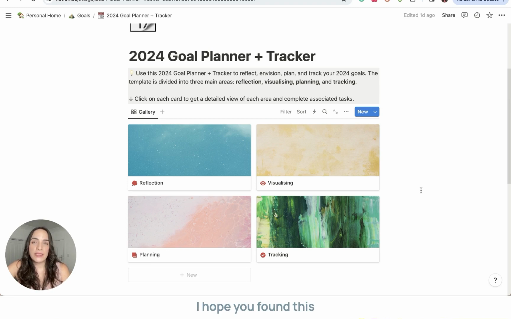I hope you found this short tutorial useful and that you find the planner as useful as I found it for myself. This is something that has helped me manage my PhD. It's helped me manage my goals across different areas of my life, including my very demanding corporate role. I believe it'll bring immense value to you as you move into the new year.